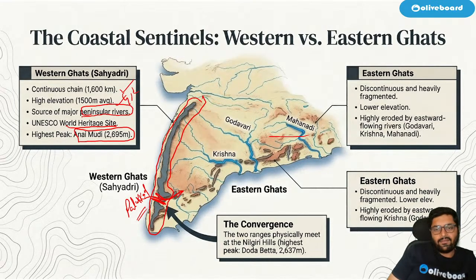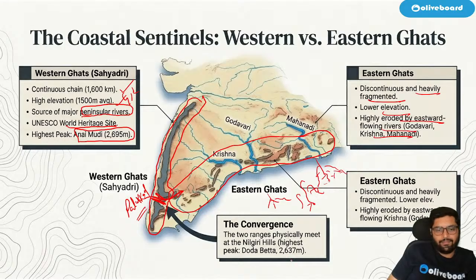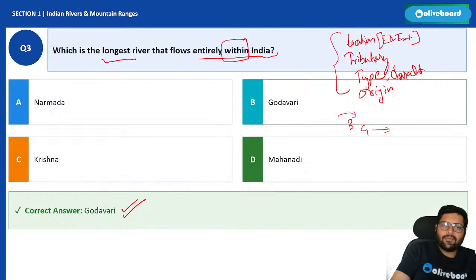Similarly, here we have the Eastern Ghats. Can you see? They are discontinuous and heavily fragmented, the elevation is low, and they are highly eroded by eastward flowing rivers. Please remember, Eastern Ghats are discontinuous because of various rivers forming deltas. So this is how we have to proceed.